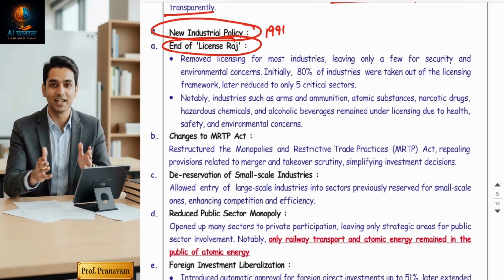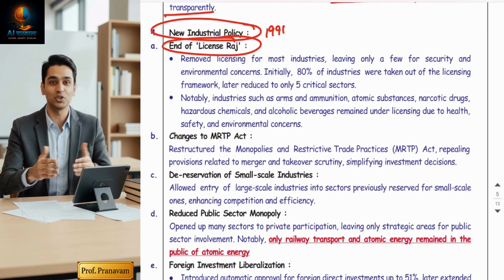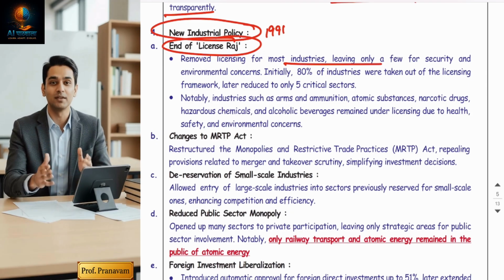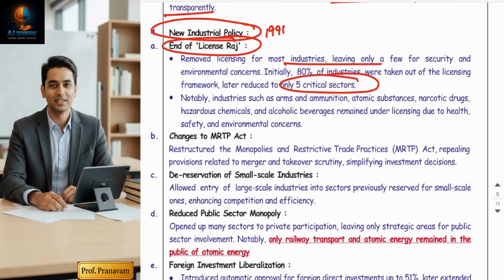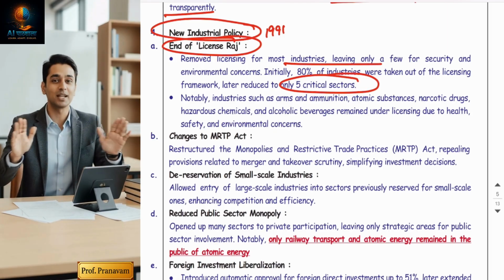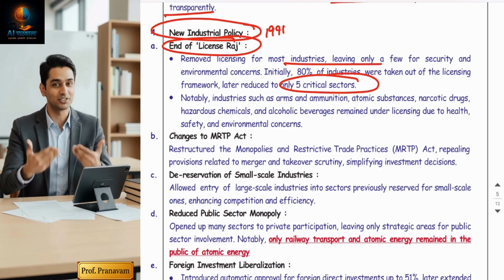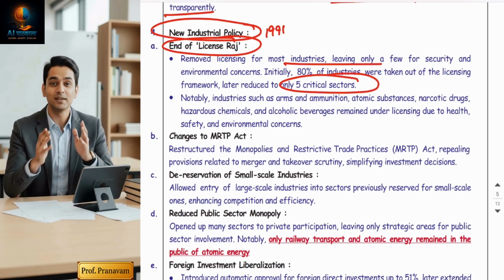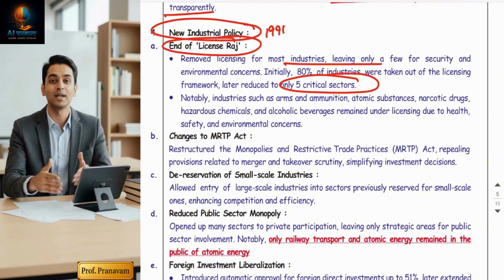As per this, the licensing system has been removed from the country for almost all industries except five critical sectors. This means businessmen no longer have to take licenses from the government. They are free to start whenever they want, and they can start any business. But there are five critical sectors on which license is compulsory even today.